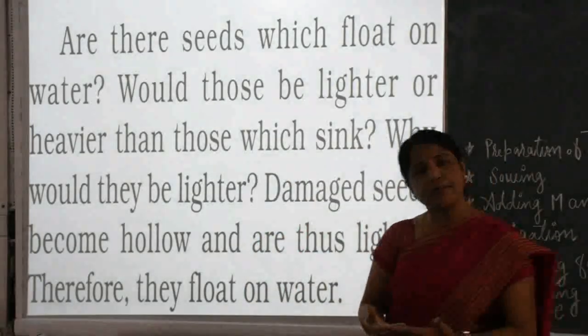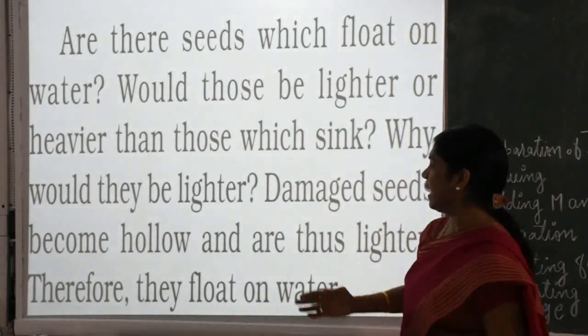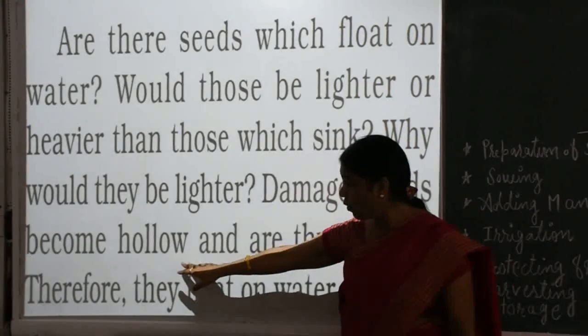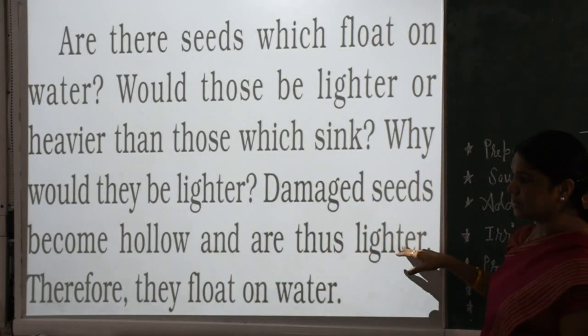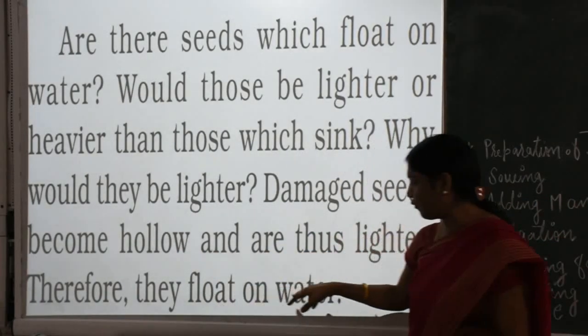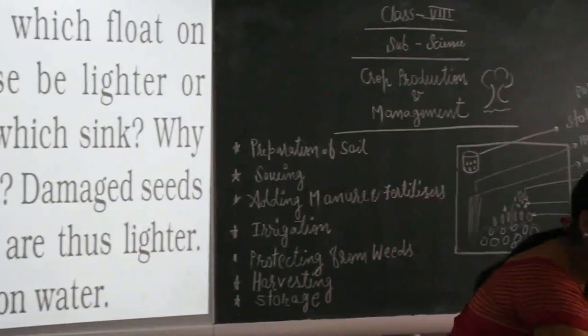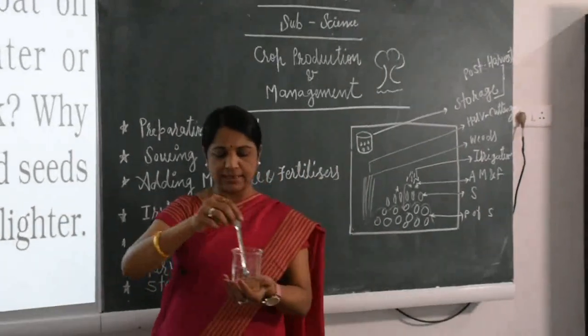So what is the basic reason behind that? Some damaged seeds become hollow and thus lighter, therefore they float on the water. So now our experiment is ready.